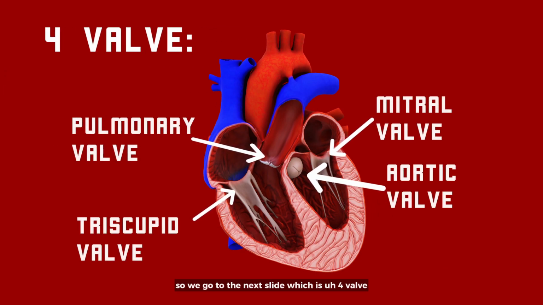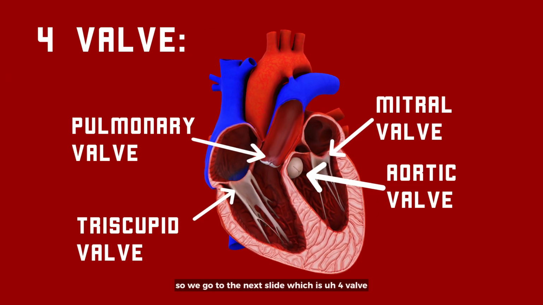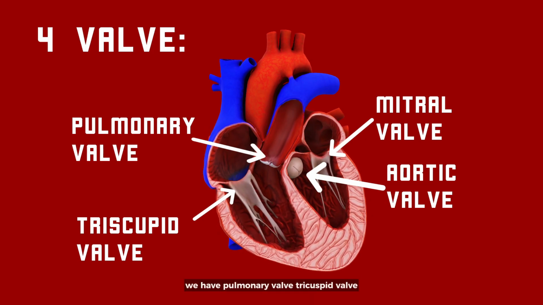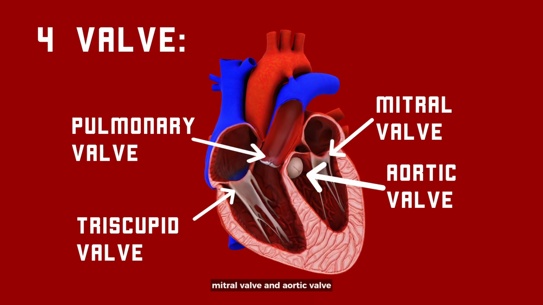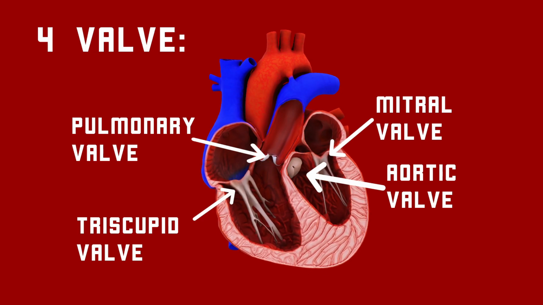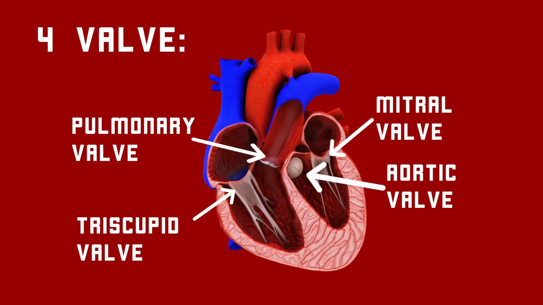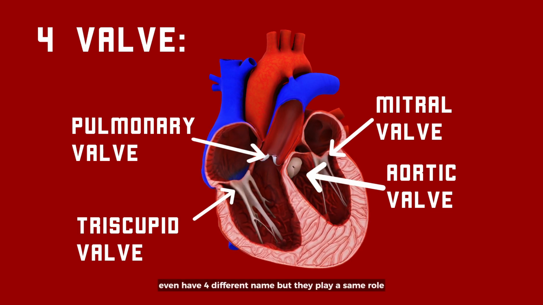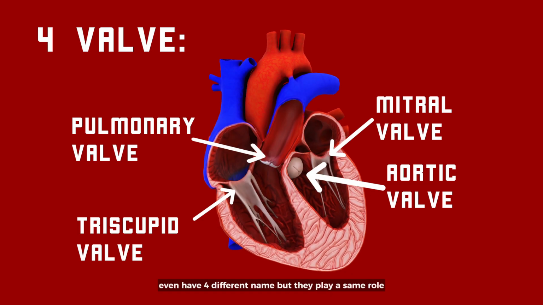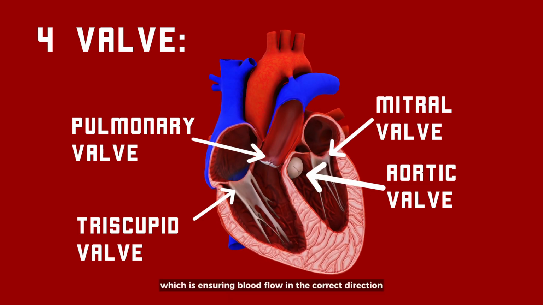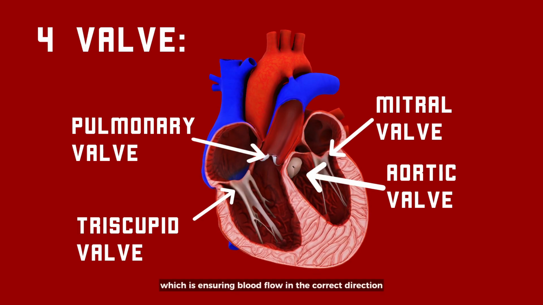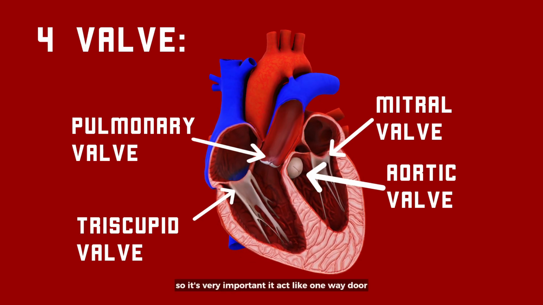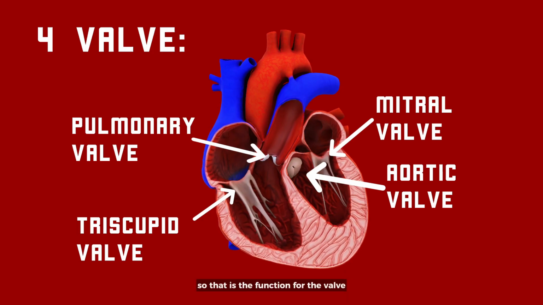So we go to the next slide, which is the four valves. We have the pulmonary valve, tricuspid valve, mitral valve, and aortic valve. Even though they have four different names, they play the same role, the same function, which is ensuring blood flows in the correct direction through the heart chambers. So it's very important. It acts like a one-way door. So that is the function of the valves.